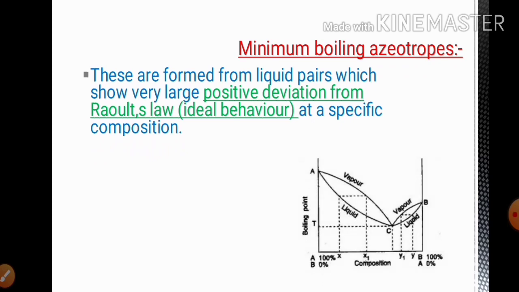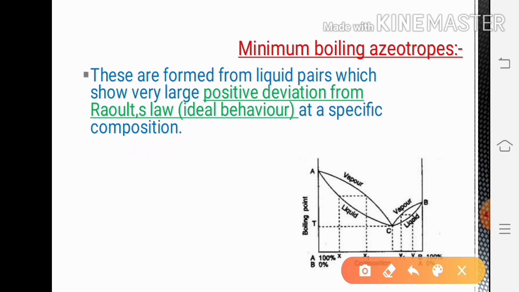This can be explained through the boiling point diagram of water-ethanol mixture. In this diagram, ethanol is represented as B and water is represented as A. You will find that composition, or mole fraction, varies along this axis and temperature increases along this axis.